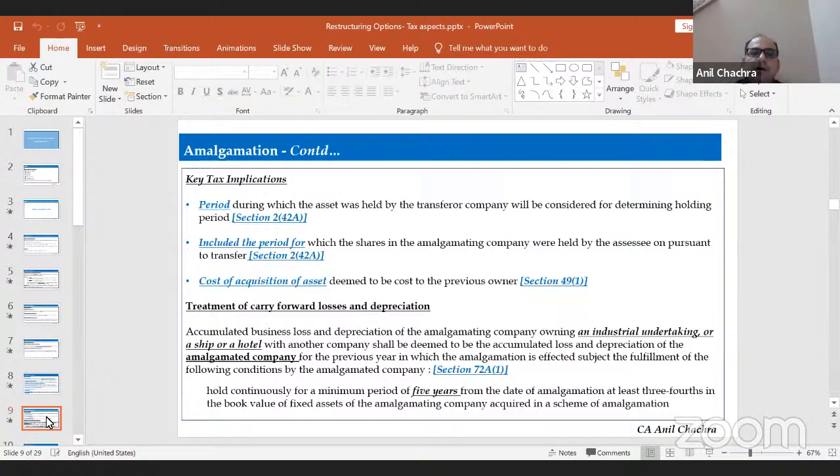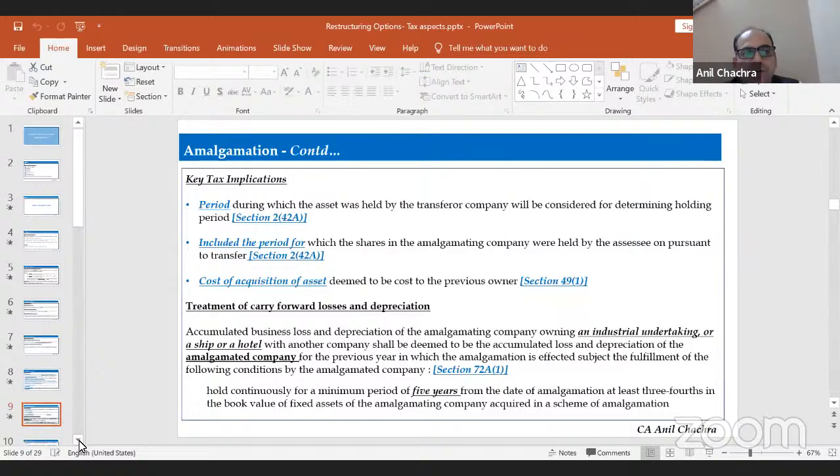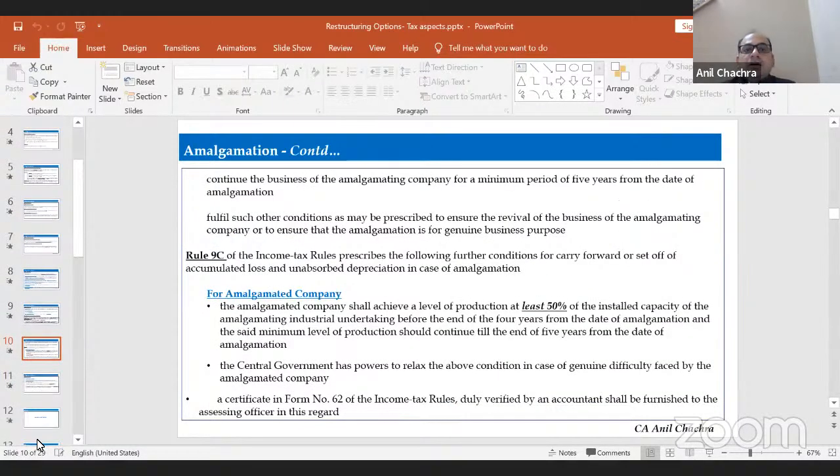The other conditions are that the amalgamated company, meaning the transferee company, should hold the assets for 5 years, at least 3/4 in the value of the fixed assets. Suppose an amalgamation has happened, and in case of the loss undertaking company, the transferee company should hold the assets for 5 years, at least 3/4 in the value of the assets appearing at the time of the transfer. So this is one condition. The second thing is that the amalgamated company should carry on the business for 5 years.